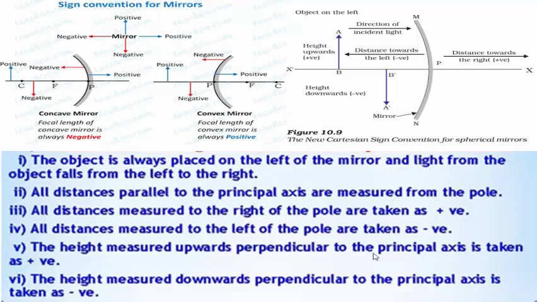All distances measured to the right of the pole are taken as positive. All distances measured to the left of the pole are taken as negative. The height measured upwards perpendicular to the principal axis is taken as positive. The height measured downwards perpendicular to the principal axis is taken as negative.